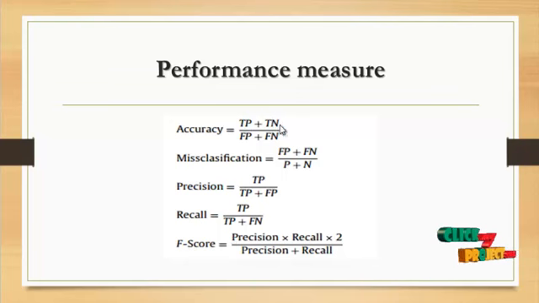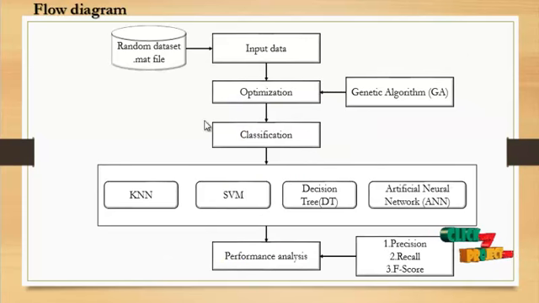So true positive, true negative, false positive, false negative. These are the basic ideas for calculating the performance measures of the process. And this is the overall flow diagram of the product.